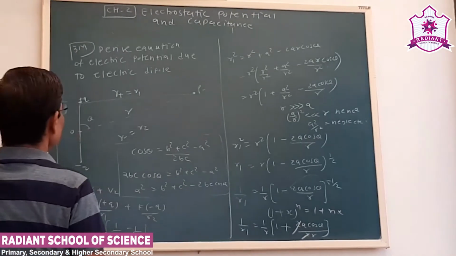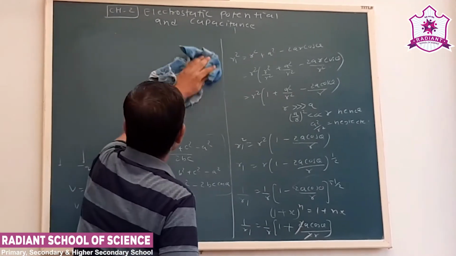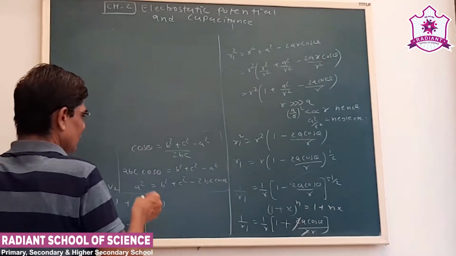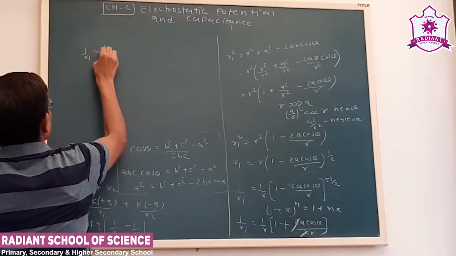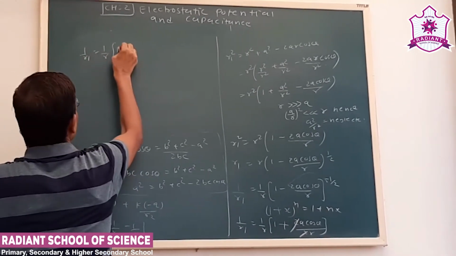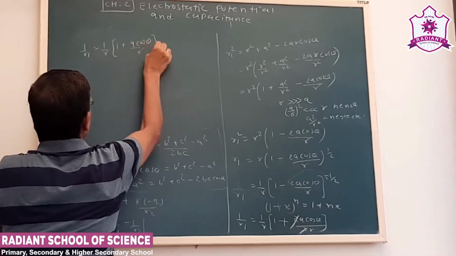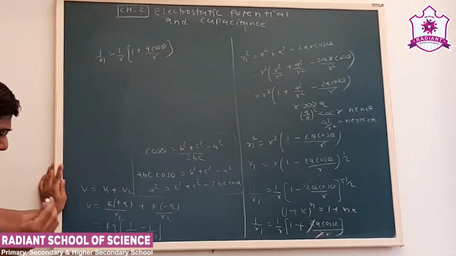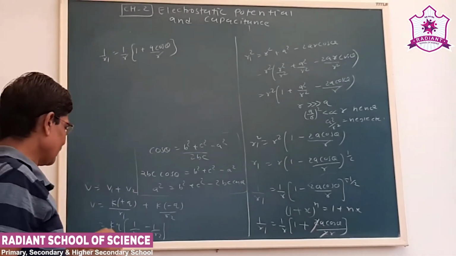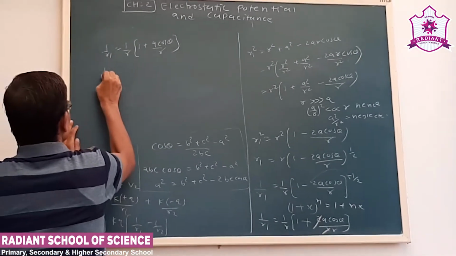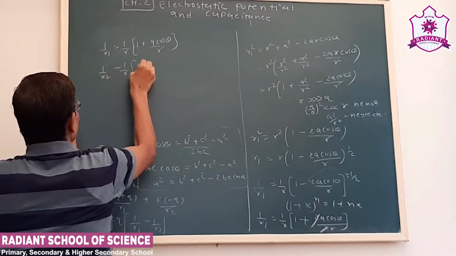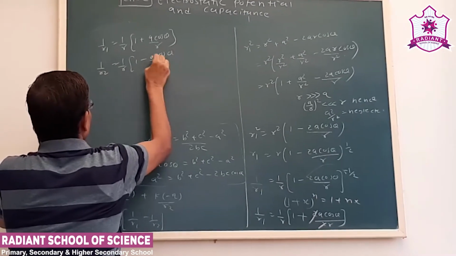Now 1 upon r1 is 1 upon r times 1 plus a cos theta upon r. By using the same principle we can obtain 1 upon r2 also: 1 upon r times 1 minus a cos theta upon r.